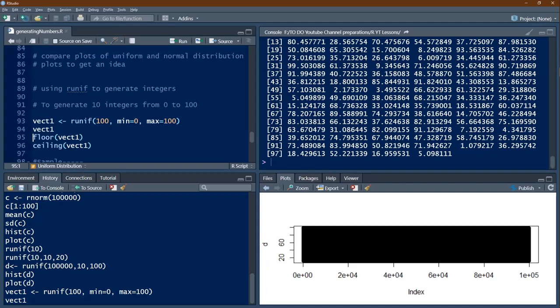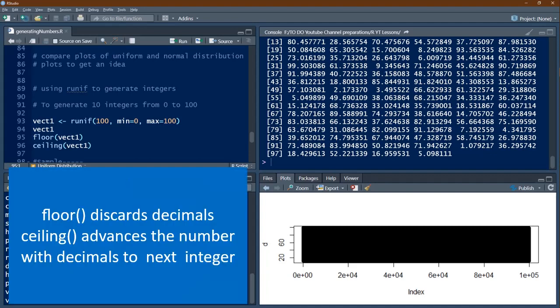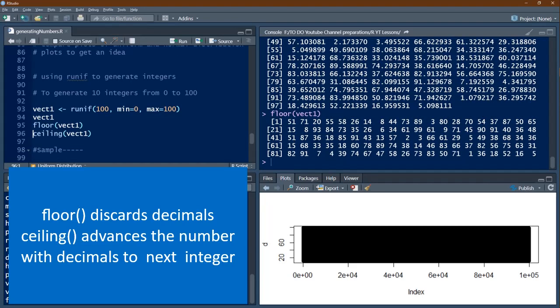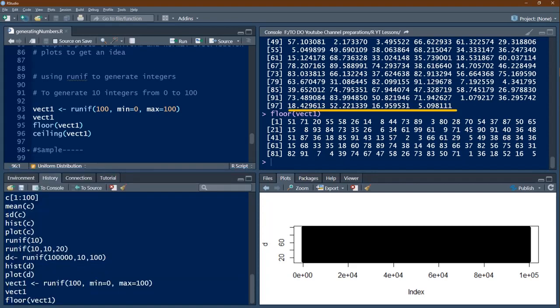In this case, I wanted to produce 100 numbers, minimum is 0, maximum is 100. So I got the 100 numbers here, 97th number is here, 98, 99, 100. Now when I ask for floor, it discards the decimals. So I got the integers uniformly distributed. If I ask for ceiling of vector 1, then what I get is the next number. So 18.4 will become 19, and similarly 52 will become 53, 16 will become 17, 5 will become 6.